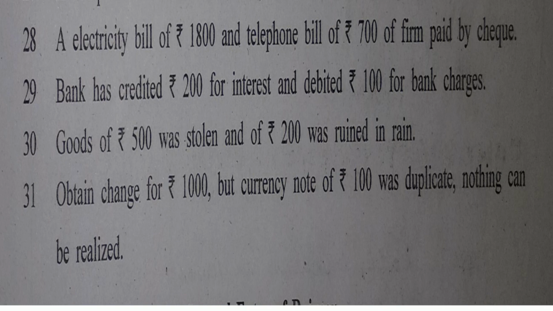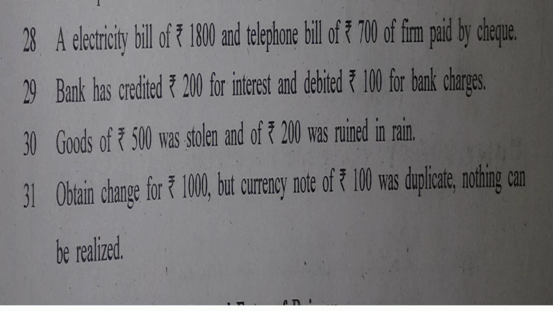We had one more transaction of this kind, I think, in illustration 9. A currency note was eaten up by goat. Alright. And here they say that we have obtained a change of 1000. And out of that change that we have obtained, a 100 rupee note is duplicate.